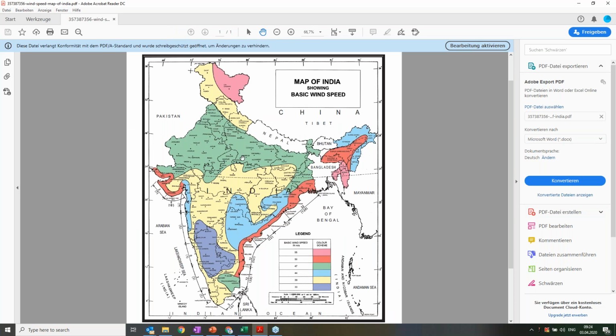So this is a wind map of India showing different wind zones, and wind speeds are quite high as compared to Europe. I'm interested in the region where my project is, so I want to know the wind speed there. I know it's in this area, this city, Bangalore. This is my target. It's almost purple in color, around 33 meters per second.